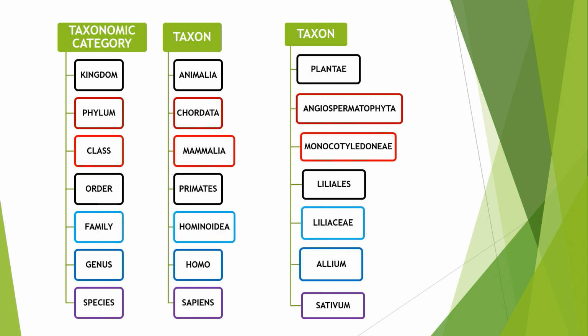Similarly, the level at which that group is ranked is called the category. I've already told you, kingdom and phylum are categories. Collectively, when you arrange all the categories, they should be arranged in the same manner. It should not be like family comes first before genus. The order is always followed here, and this forms a taxonomic hierarchy.